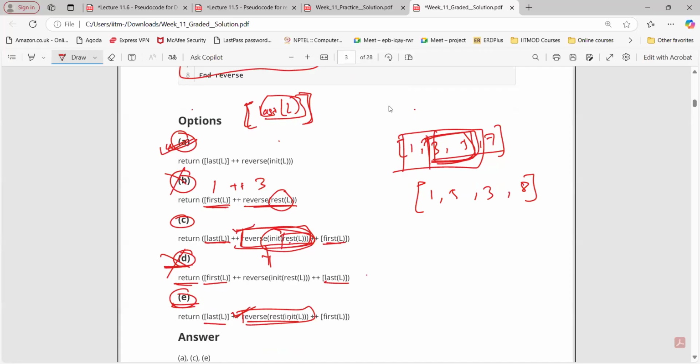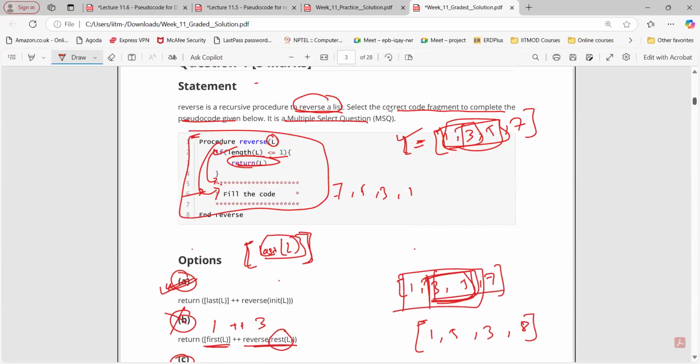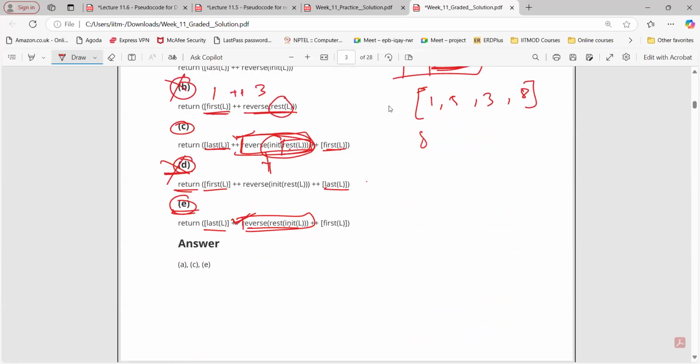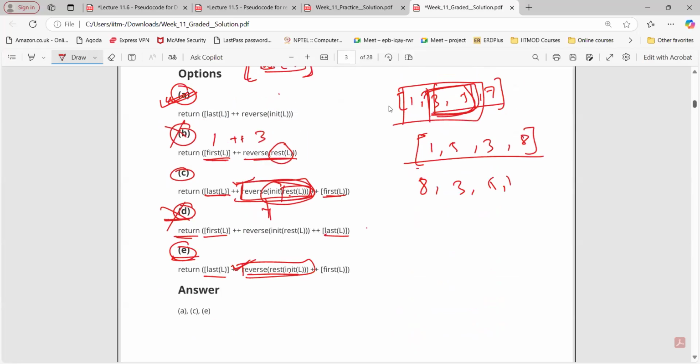Yes, sir. So we are not keeping track of order here. We are simply reversing the list. We don't want an increasing or decreasing order. So the output should be 8, 3, 5, 1, the reverse of that. That's it. Okay. Can you please explain the options using this order?